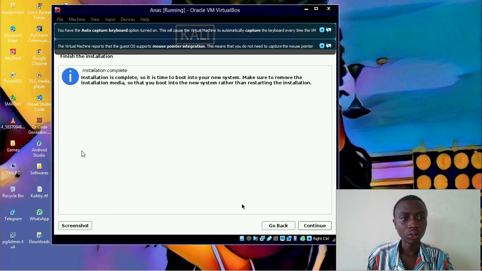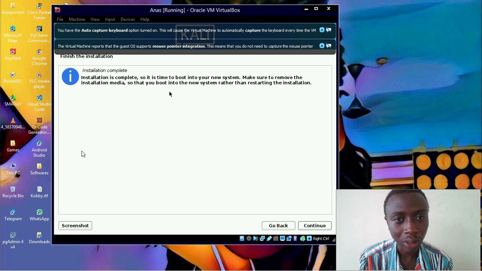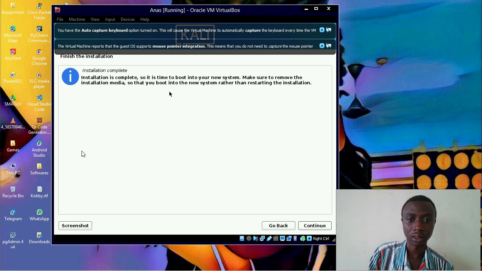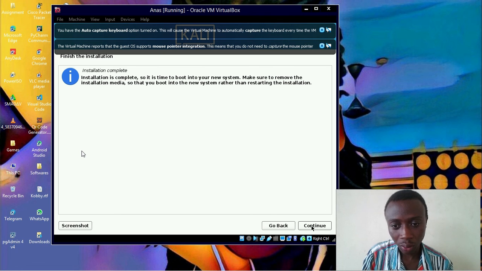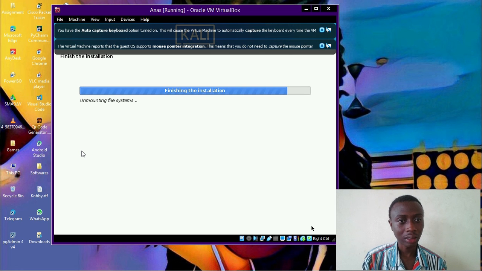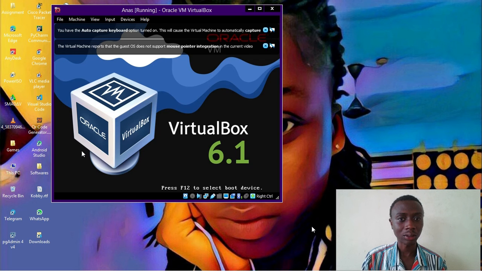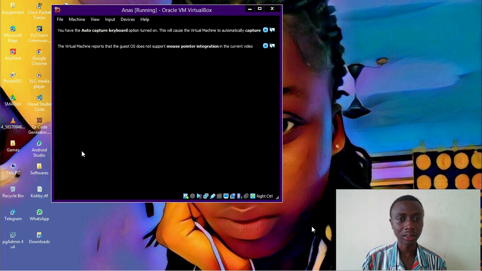Okay, so our installation has been completed, and we can see that we have installation complete. So it is time to boot into your new system. Make sure to remove the installation media, and this is prompting us whether we install from a pen drive or from a disk. And since this is not any problem to us, we are only going to hit continue, and let's see what is going to be done within a blink of an eye. And yes, everything is on point. Now the Kali Linux operating system is going to boot up.